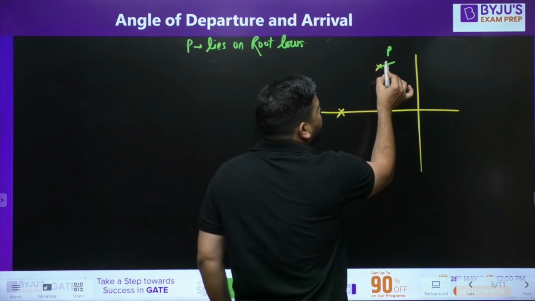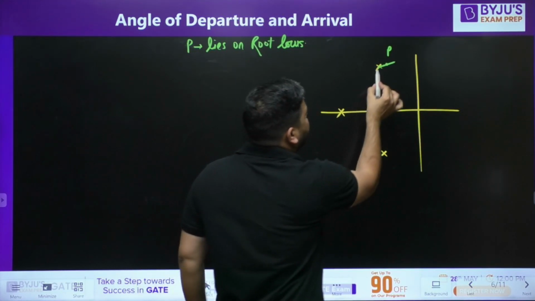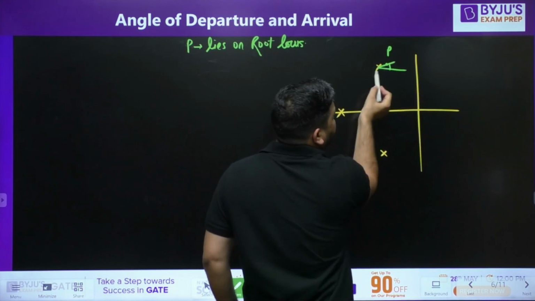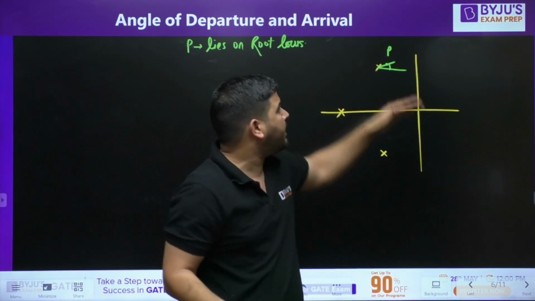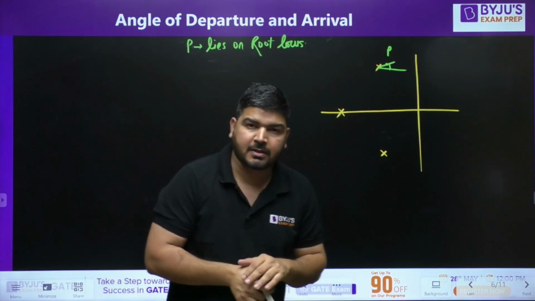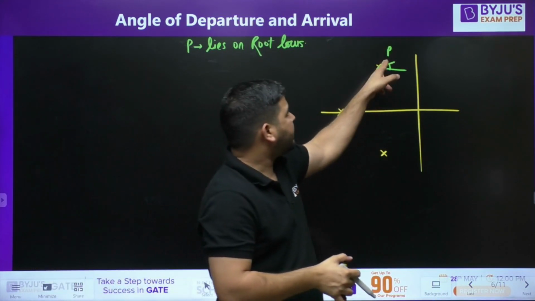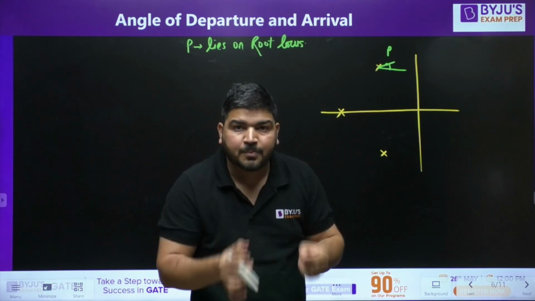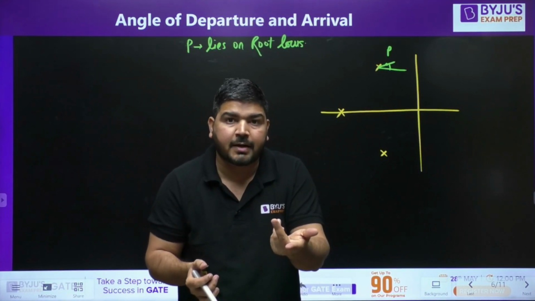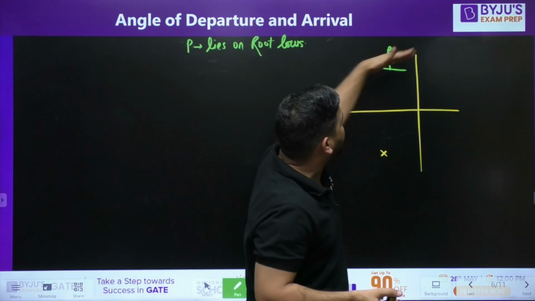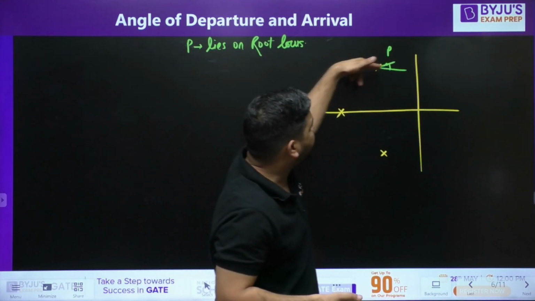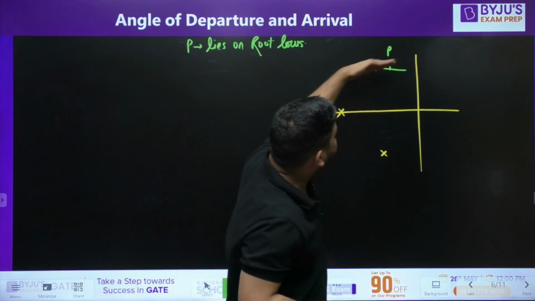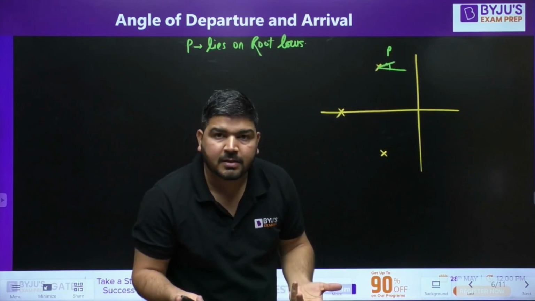So if somehow you can calculate this P, or somehow you can calculate this angle, at what angle this P point will lie, that angle itself is known as angle of departure. Because we know that the P point is very close to this pole and it lies on the root locus. It means the root locus will move via this P. If the root locus moves via P, it means this line will tell you about the angle of departure.